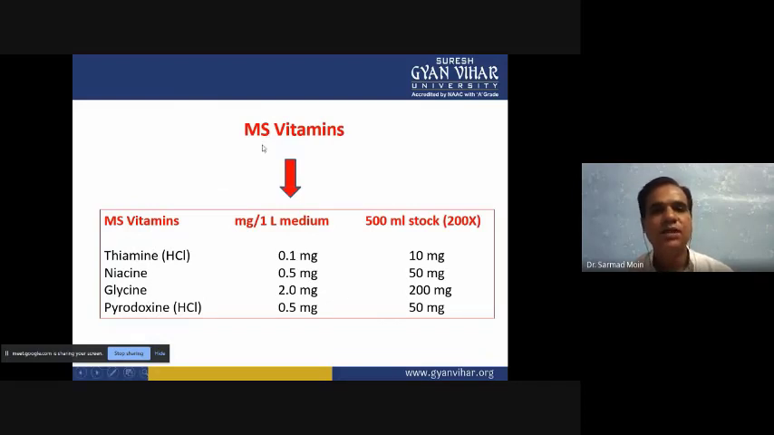The next major composition is the vitamins. Four types of vitamins we are preparing in the media. Thiamine HCl we are adding 0.1 milligram in 1 liter media. Then niacin 0.5 milligram in 1 liter media. Then glycine also we have to add 2.0 milligram per 1 liter media. Pyridoxine HCl also we are adding 0.5 milligram per liter media. So thiamine, niacin, glycine, and pyridoxine HCl we are adding as a vitamin source.